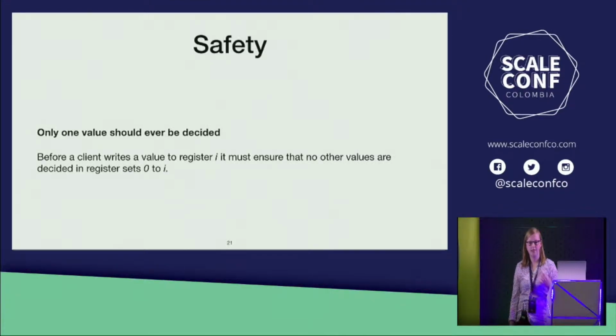Our safety criteria is that only one value should ever be decided by the system. So that means that multiple quorums can decide values. Those values just have to be the same value. It's useful to allow this in practice because it means that we can tolerate failures of servers. So we're going to make it the responsibility of the clients to ensure that what they're doing is safe before they do it. So before a client writes to a register I, it must ensure that no other values are decided for the registers 0 to I. Inductively, that means that we'll never end up with 2 different decisions.